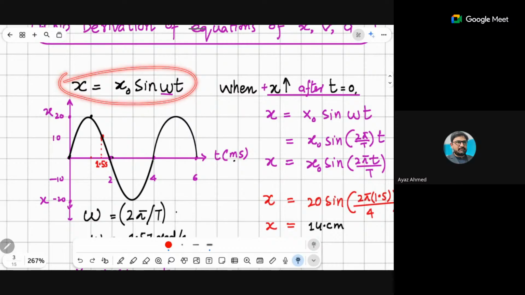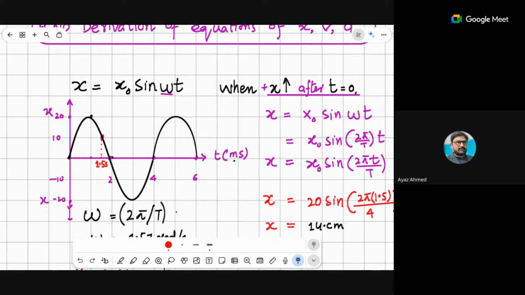So the first equation is x equals x naught sine omega t. This is the equation for your displacement. In this equation, x is the variable which varies with time, x naught is the amplitude of oscillation of this oscillating object, and omega is the angular frequency of this oscillation.